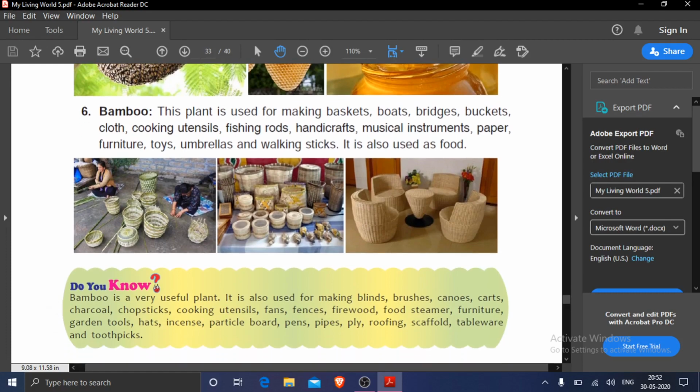Next forest product is bamboo. This plant is used for making baskets. You all must have seen bamboo furniture. Then baskets, boats, brooms, buckets, cloth, cooking utensils, then fishing rods, handicrafts, musical instruments, paper, furniture, toys, umbrellas and walking sticks. And somewhere it is also used as food.